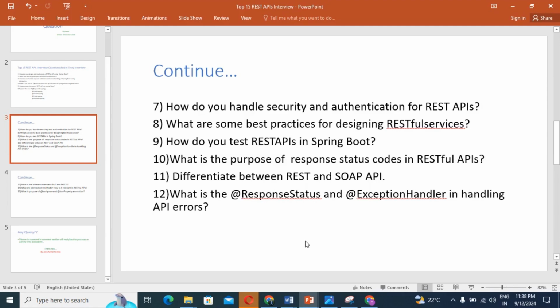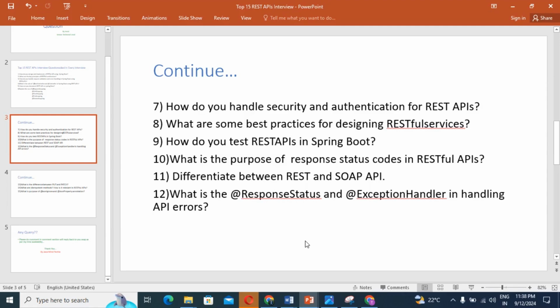So if you're going to design RESTful web services, you should also know to design resource-oriented URIs. Use clear, noun-based URIs that represent resources, guys. Then next, use a consistent naming convention. Consistent naming convention means following consistent naming for the endpoints and data formats, guys.